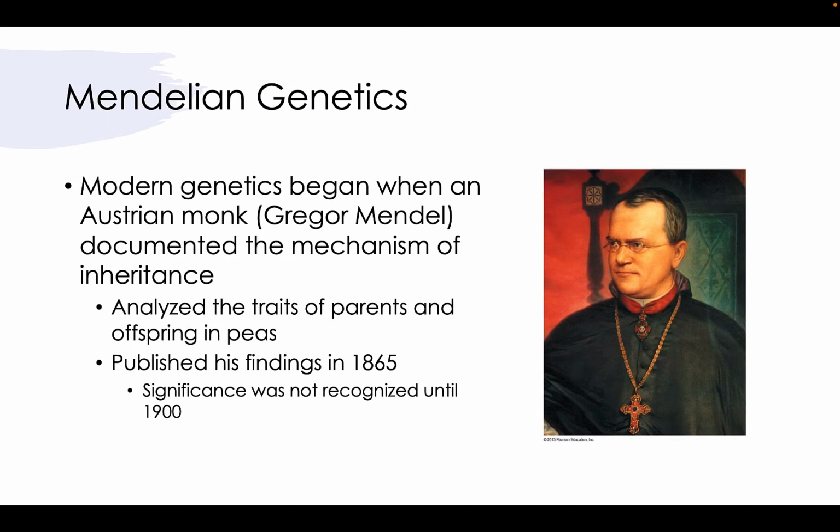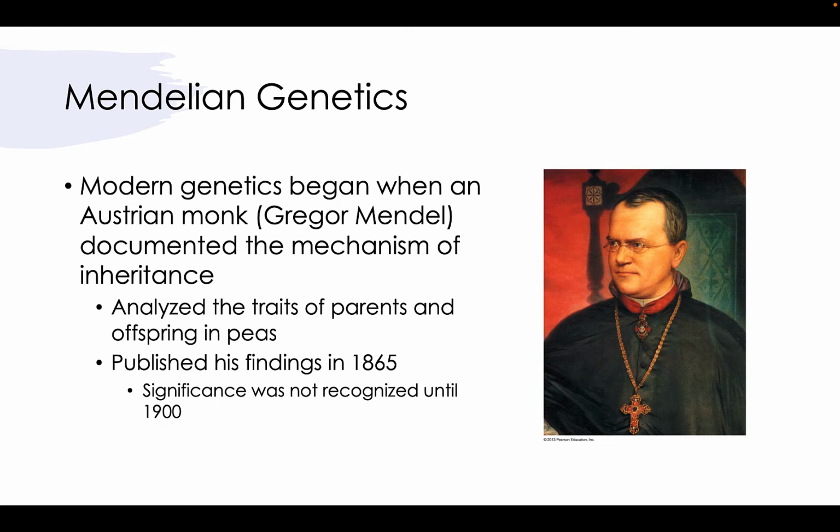So, Mendelian genetics, what does that even mean? Well, modern genetics began when the Austrian monk Gregor Mendel documented the mechanism of inheritance. He went to a monastery and was studying science and math and was noticing variability within pea plant populations.